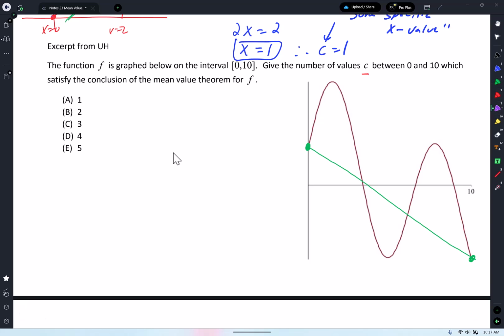Well, it looks like I have one, like right there, immediately after your max. And it looks like I have another one right there. Do you guys see that? I'm just doing tangents, so I keep following the curve, and it looks like I have another one. So right before your maxes, or right after your maxes, and right before your mins. So how many do you see? 3. That's the answer. How do we feel? Not bad, right?